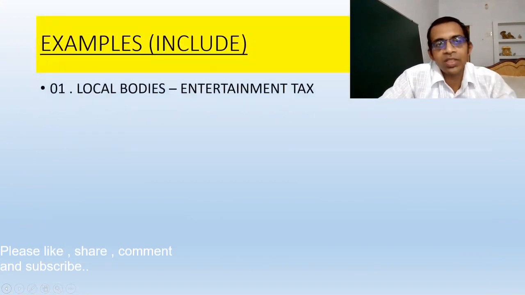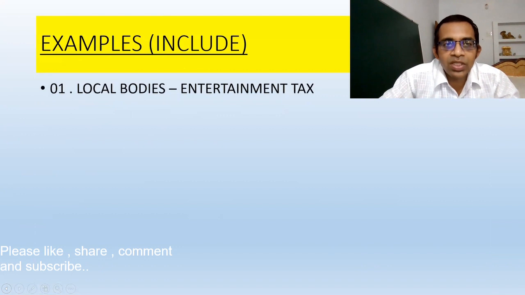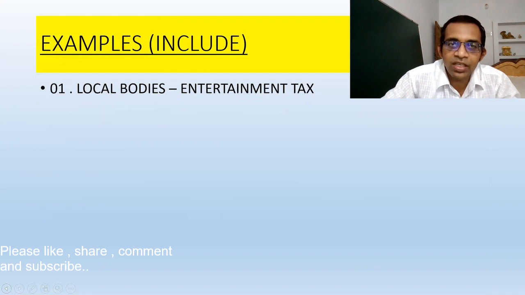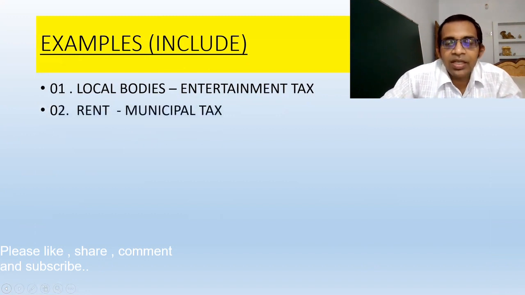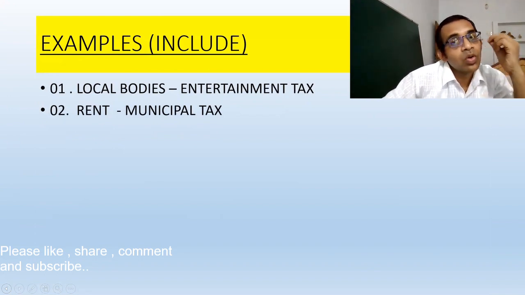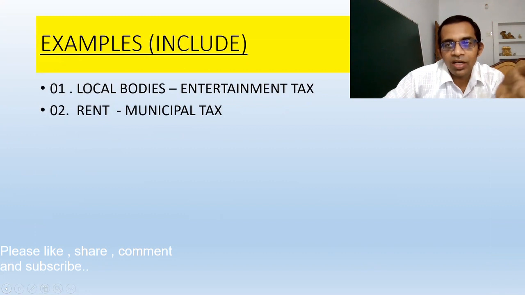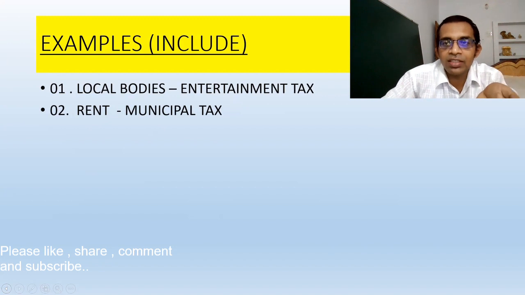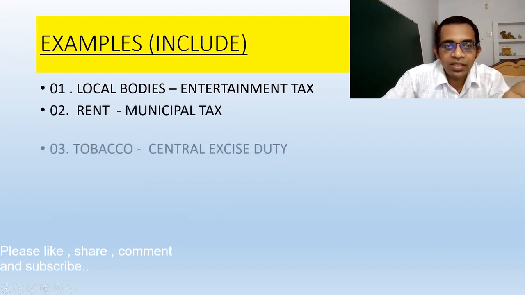So I am going to give you some examples. Suppose there is a local body, okay, and it is charging entertainment tax. Such entertainment tax will be included in the transaction value wherever applicable. Second, I am giving you the example of municipal tax. Suppose you are a landlord charging something from your tenant, and you are also paying some municipal taxes. These municipal taxes will be included, and after that inclusion, the amount of GST will be calculated.